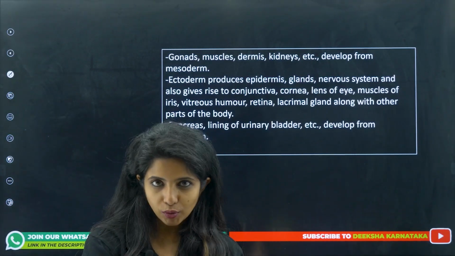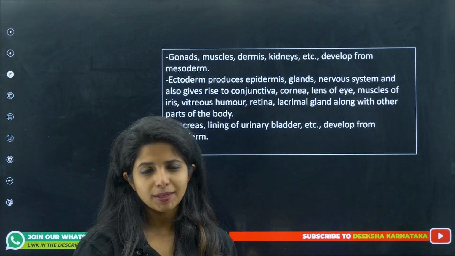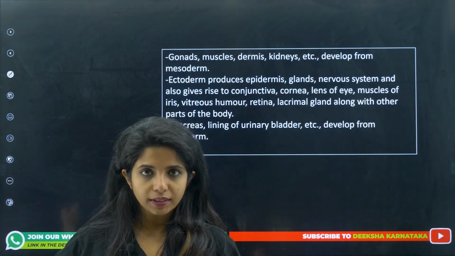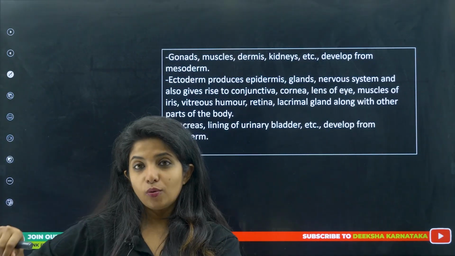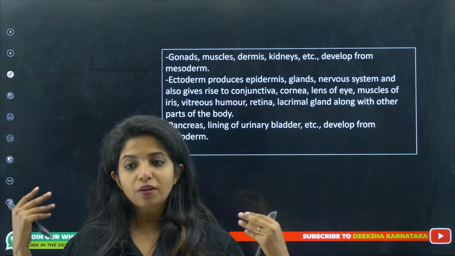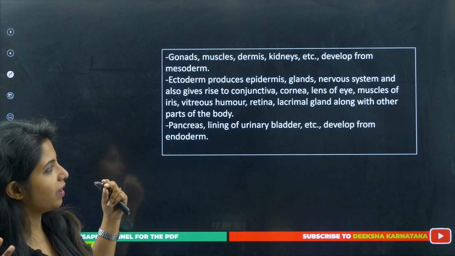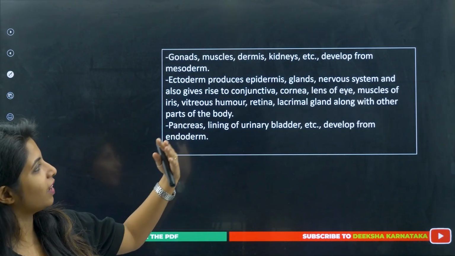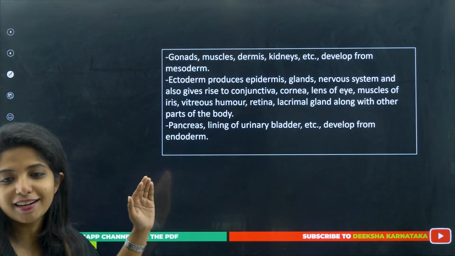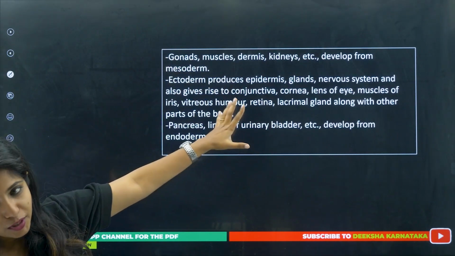So basically, gonad is there. For example, testis is there. So the person who has a testis, obviously for them muscle growth will be in more amount, even though females can also do it. Now, if you look at females, their dermis, their skin will be so good. So you can remember like that. In a way, you have to remember somehow. But you can come up with your own ways because I am clearly not doing it well. So gonads, muscle, dermis and the kidneys develop from mesoderm.